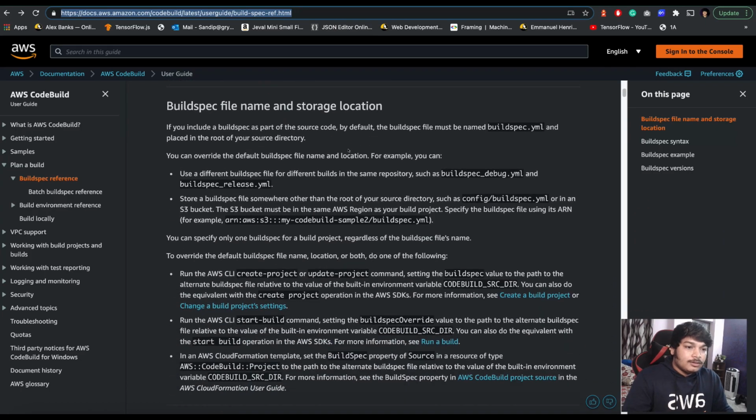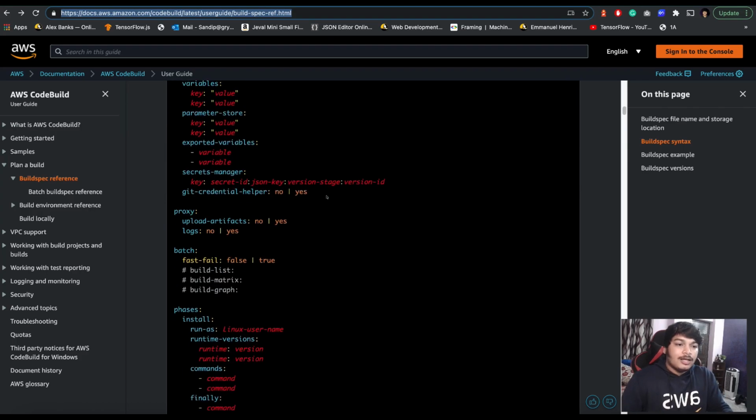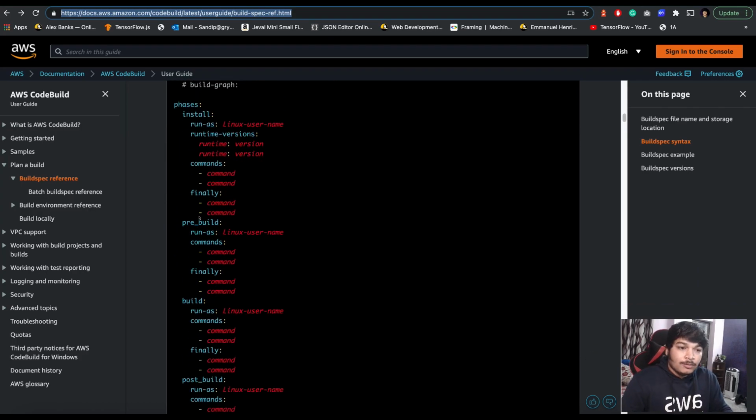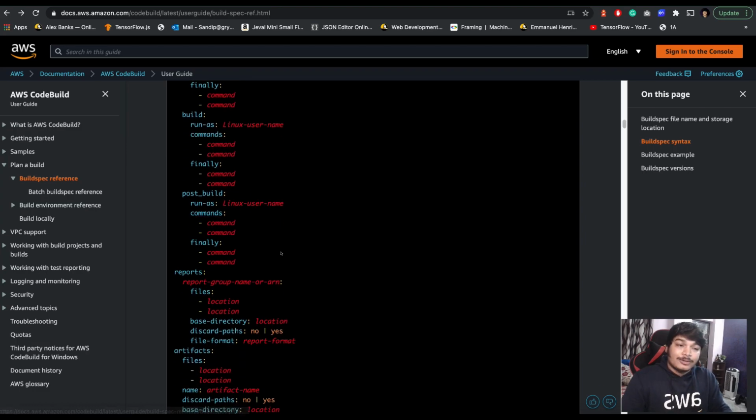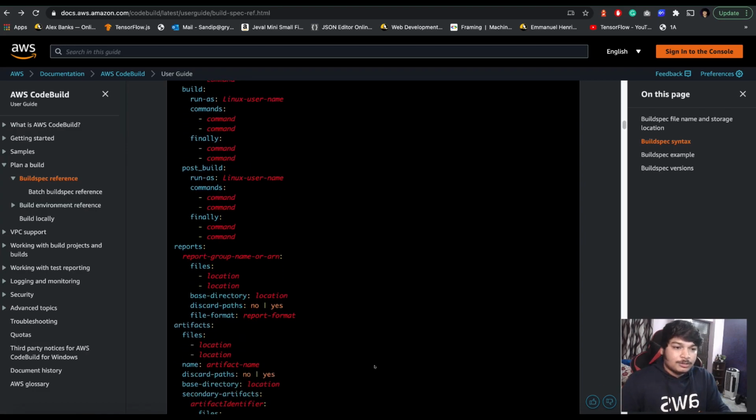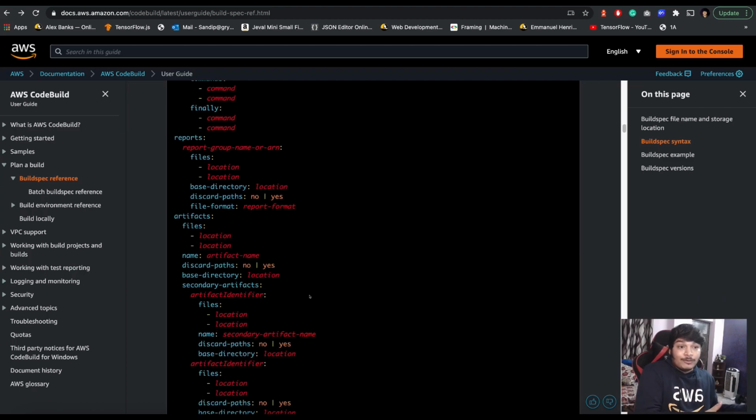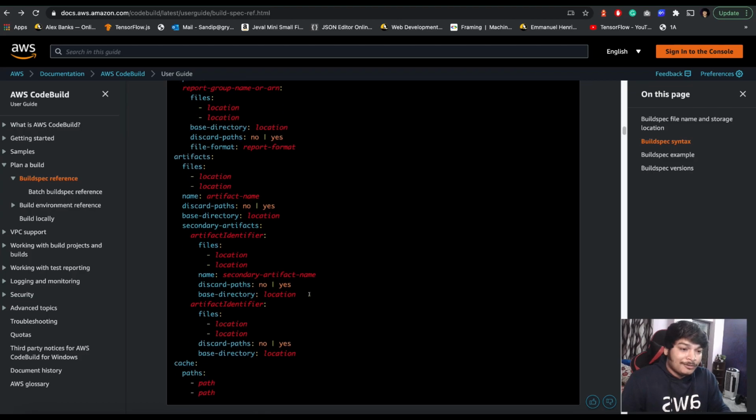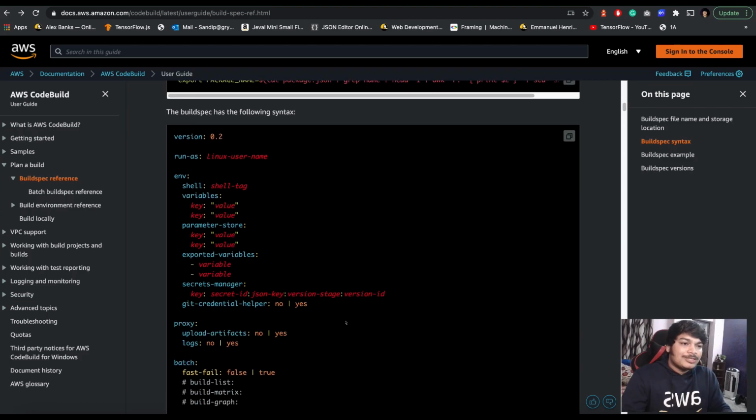Okay, now let's go. These are the possible phases: install, pre-build, build, post build. These are the builds like I used in our build spec. Report, if you want to keep a report of something. Artifacts, the final file you want to store in S3, if you want to store it, of course. Cache, if you want to maintain some cache, that is up to you. So these are the normal ones.